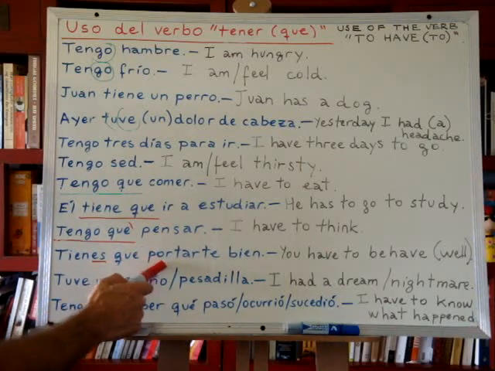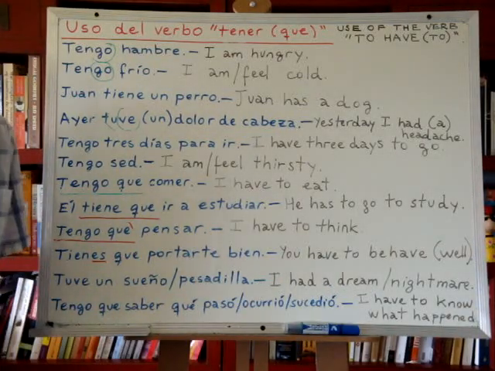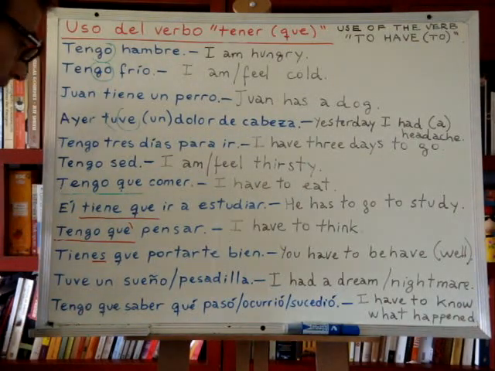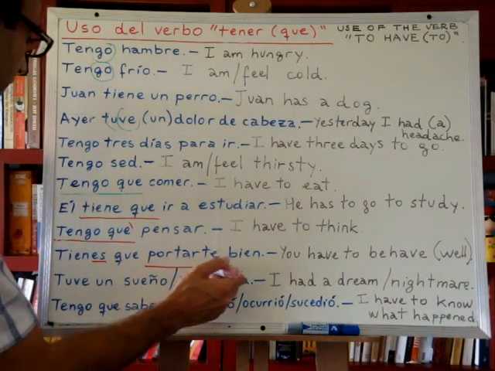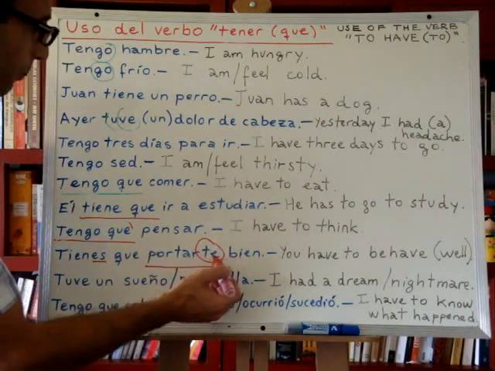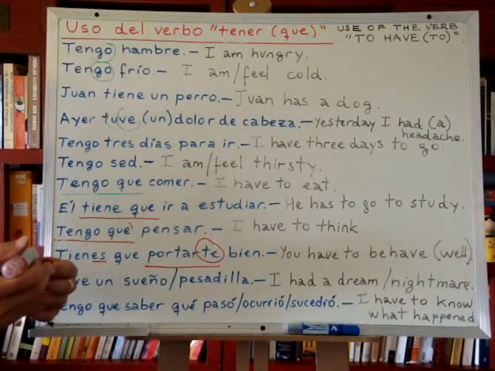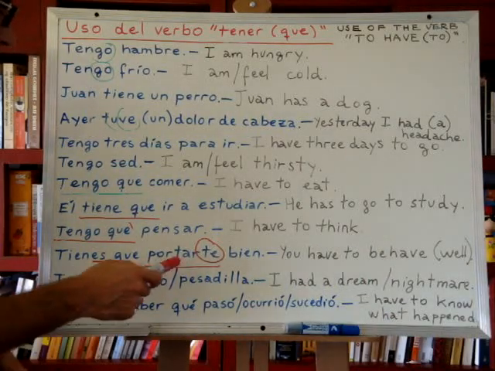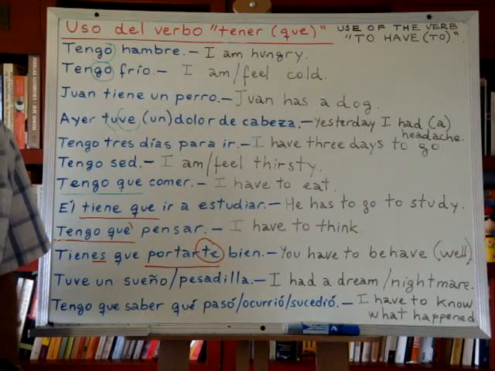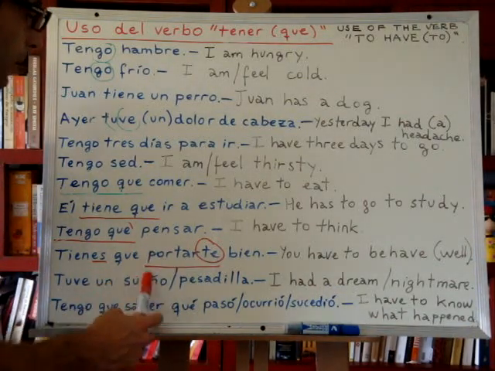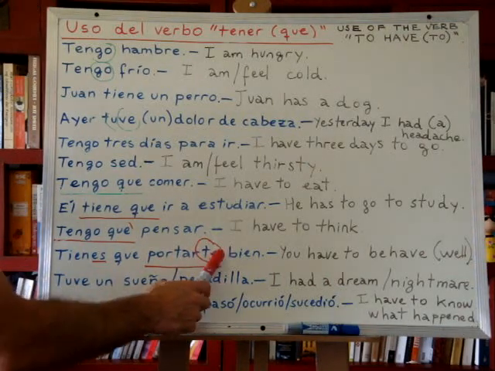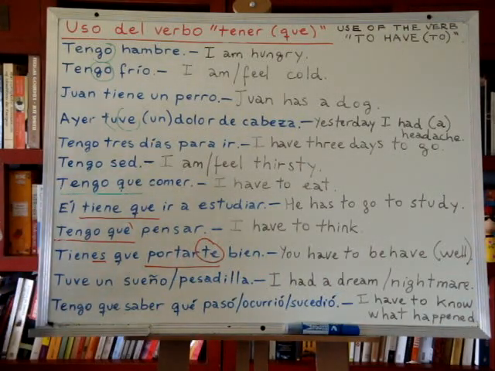You have to behave well, okay? Tienes que portarte bien. And take a look. Portarte. The ending te shows us, te comes from yourself, okay? This shows us this is another reflexive verb, okay? Verbo reflexivo. This literally means behave yourself, okay? You have to behave yourself well, okay?